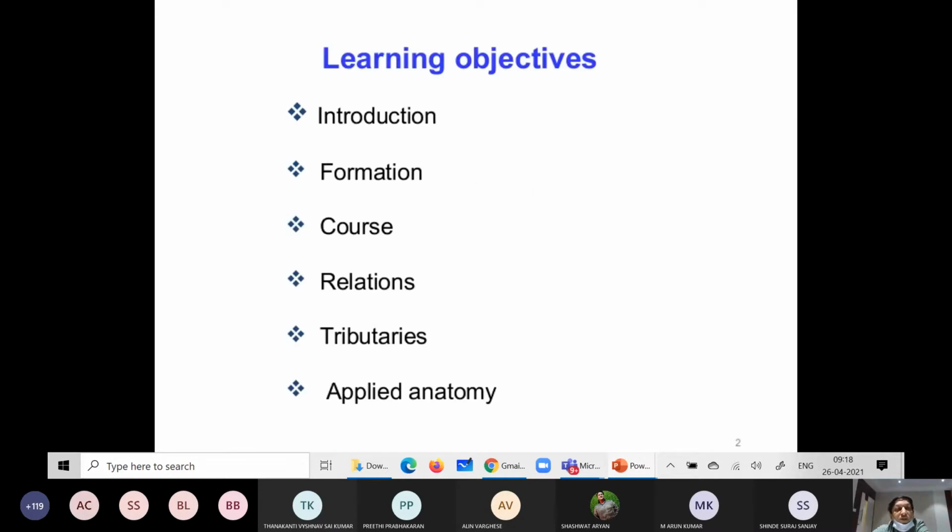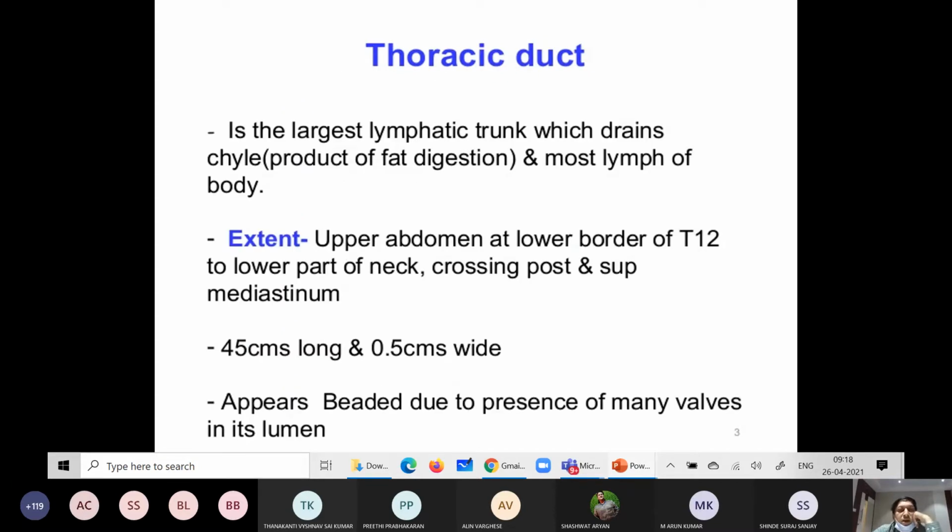So we will see the introduction, how it forms, then the course of that particular duct, relations, tributaries, that is branches of the structure, and lastly applied anatomy. Thoracic duct is the largest lymphatic trunk which drains a part of the chyle, that is lymph formed due to fat digestion, and most of the lymph of the body.